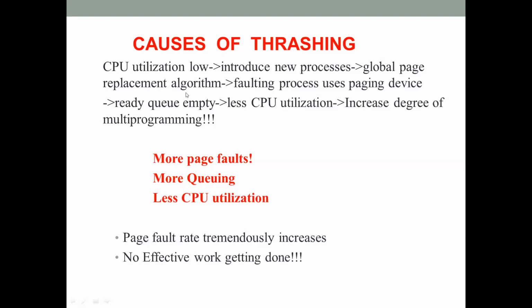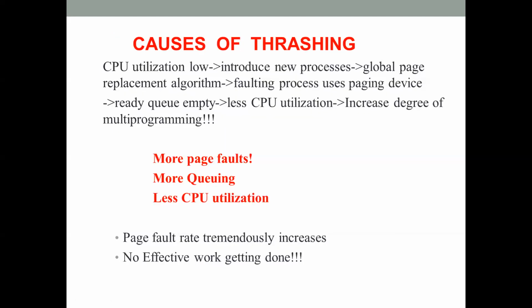Then the OS has introduced new processes into the computer's memory. Let's say it has introduced 10 processes. All these 10 processes will, at one point of time, enter an active phase of execution. Once they do, they will not have enough frames. Just like I told you in the previous example, if a process needs 5 frames but is given only 3, obviously it has to try getting frames from other processes. If you follow the global page replacement algorithm with 10 processes, P1 may try to snatch a frame from P2, and P2 may try to snatch a frame from P3.